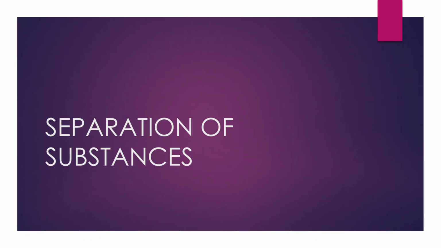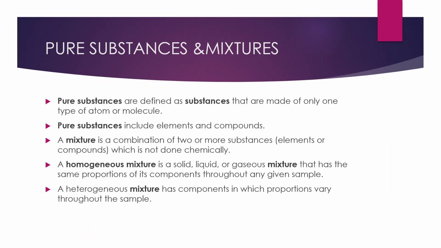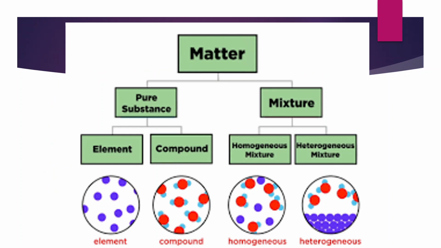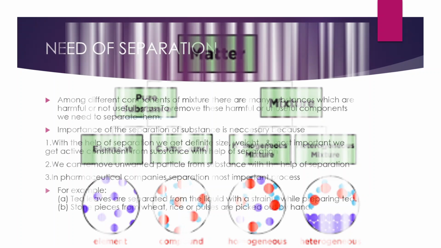Children, we have started the chapter Separation of Substances, and we have read about pure substances and mixtures. We have also read about the different types of pure substances, that is elements and compounds, and about mixtures, which are of two types, homogeneous and heterogeneous. So we can have a chart which is representing that matter. It may be a pure substance, it may be a mixture, and again they are of different types.